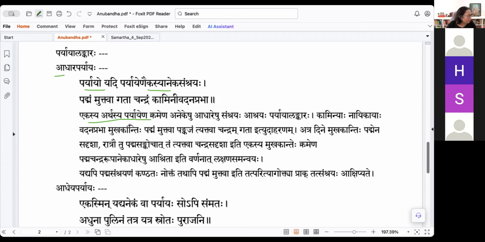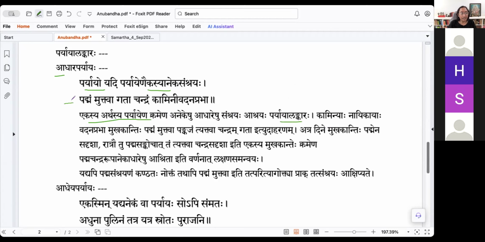Parivrittir alankara is exchange. Sorry. So paryaya is actually kramam. Paryayena kramena anekeshu adhareshu samshrayaha ashrayaha, when it goes and takes refuge in many adhara, many supports, many substratum. That is called paryaya alankara.